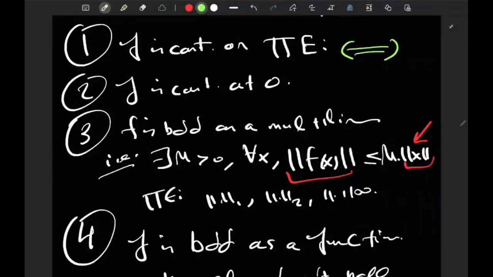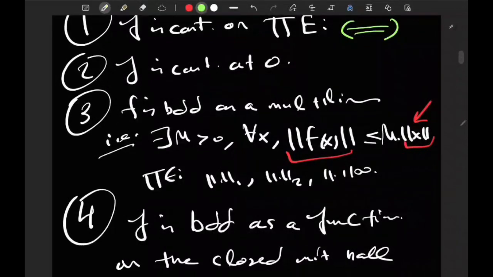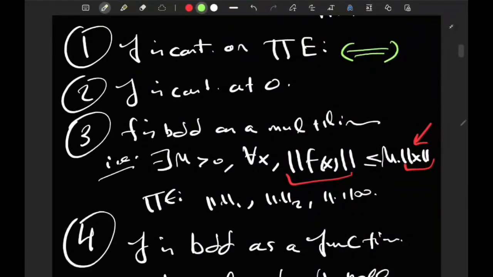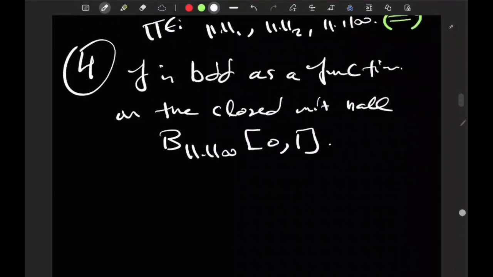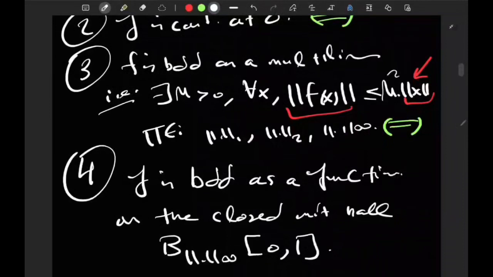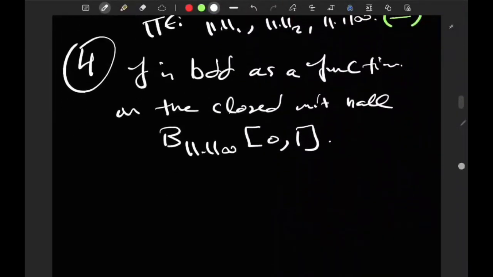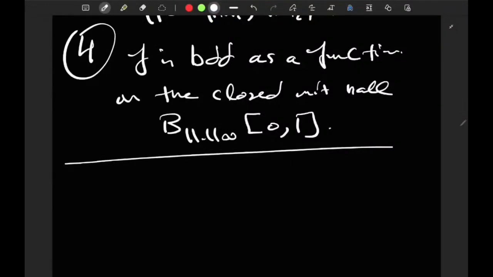I have proven that 1 is equivalent to 2 and 4, but I have not proven that 3 is equivalent to the rest. I just proved one way of the implications, but you can easily do the rest. So we're going to use these interchangeably to say that a certain multilinear map is continuous. Now, following that, I was talking about the operator norm of a multilinear map. The third point, this kind of boundedness as a multilinear map, motivates the definition of an operator norm on the space of multilinear maps.